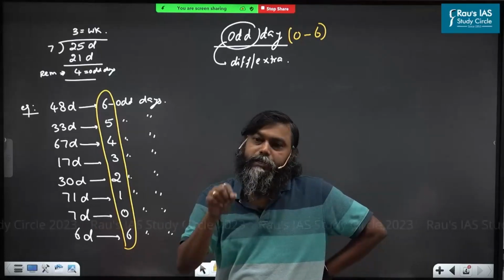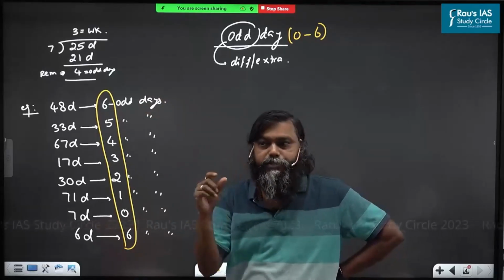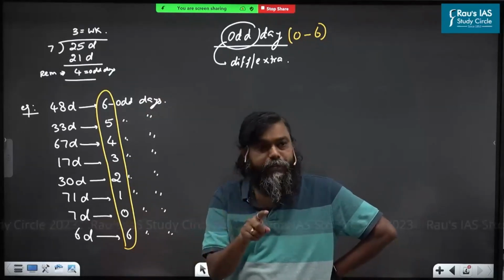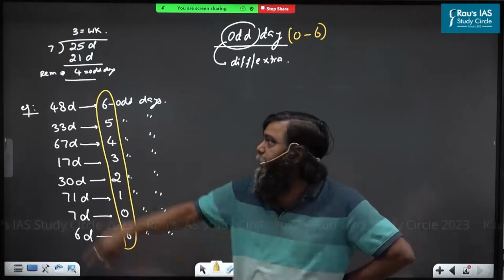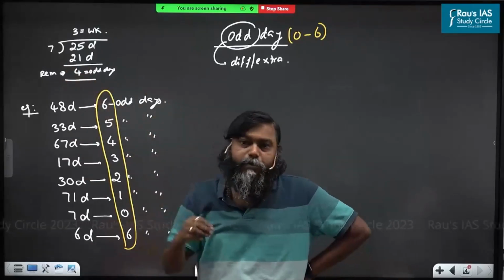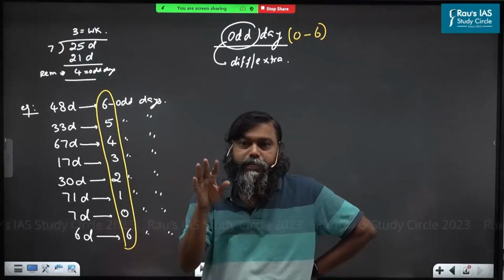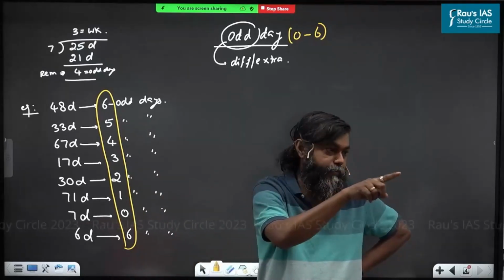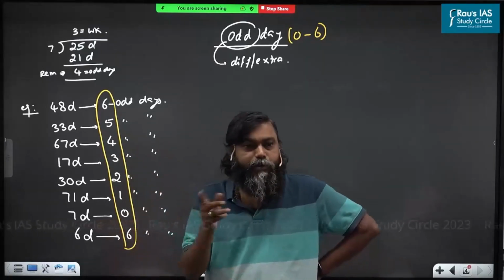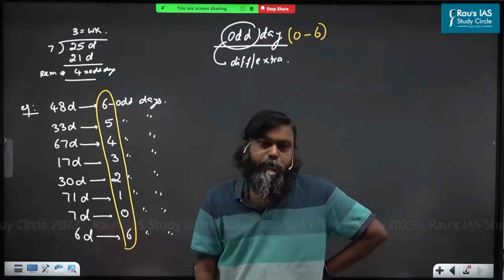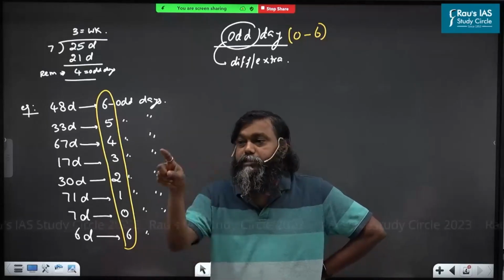For example, why are you dividing by 7? Because a week has 7 days. Now I'm changing my statement. Attention everybody. If in a week 9 days are there, for example, the question says, at the time you have to divide by 9. If you are dividing by 9, what is the maximum remainder you can create? 8. At the time, odd days is from 0 to 8 only. If in a week 10 days are there, at the time you have to divide by what? Divide by 10. What is the maximum remainder you can create? At the time, 0 to 9 are the odd days.